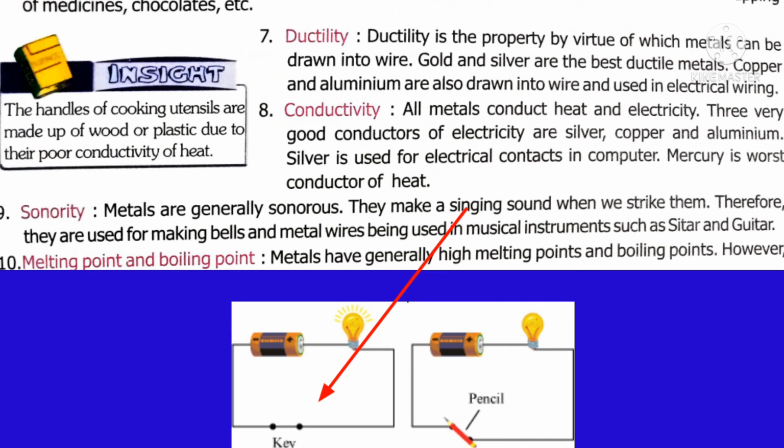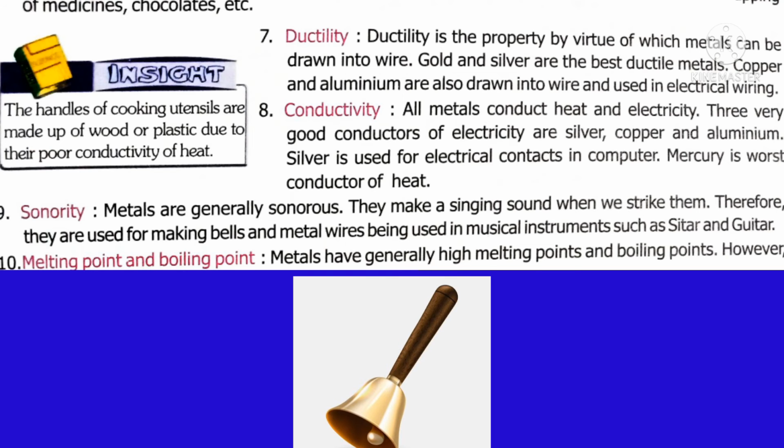Look at this first circuit. The key is connecting two wires of the circuit. What will happen? The circuit is ready, so the bulb will glow because the key is a metal which is a good conductor of electricity. Metals are sonorous.